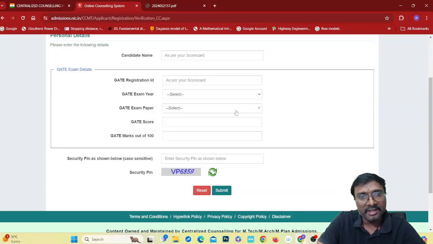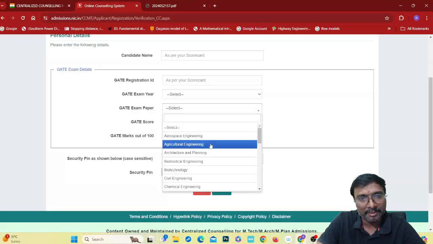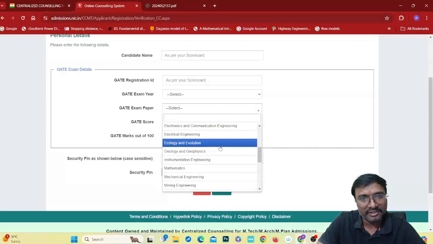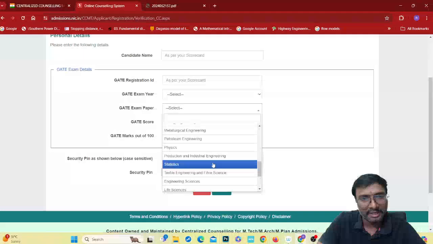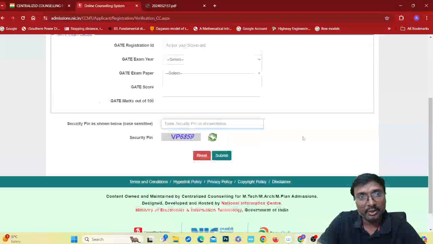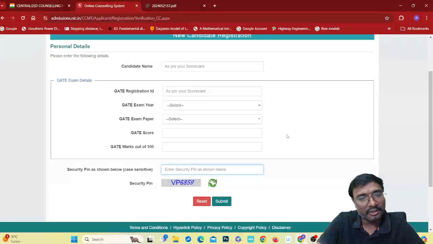And the GATE examination paper: civil engineering, chemical, biotechnology, whatever your engineering branch, electrical, computer science, mathematics, you select your branch. Then enter your GATE score, how many marks you got out of 100, enter the security pin and submit. Then you will be getting the registration details.